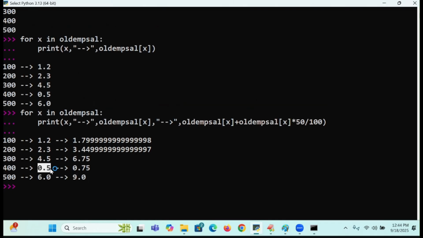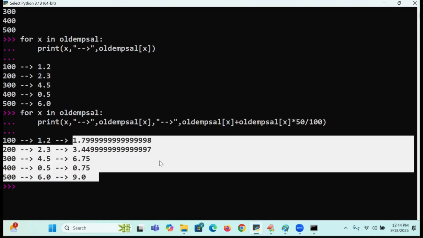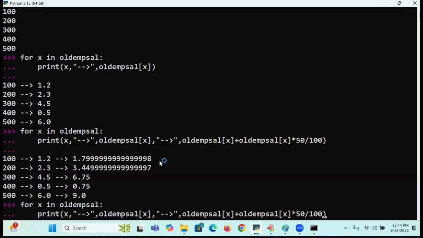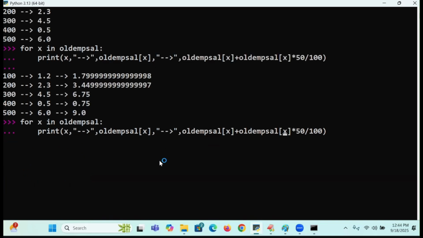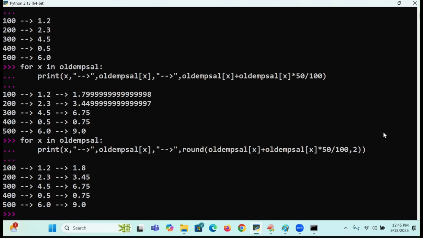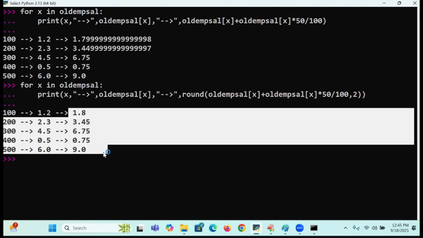50% is 0.5, 25% is 0.25, 0.5 plus 0.25. Are you getting it? This is the data we got. You want to round it. What is this now? Round off. I can say round off. So, comma, 2. See students, am I getting or not?